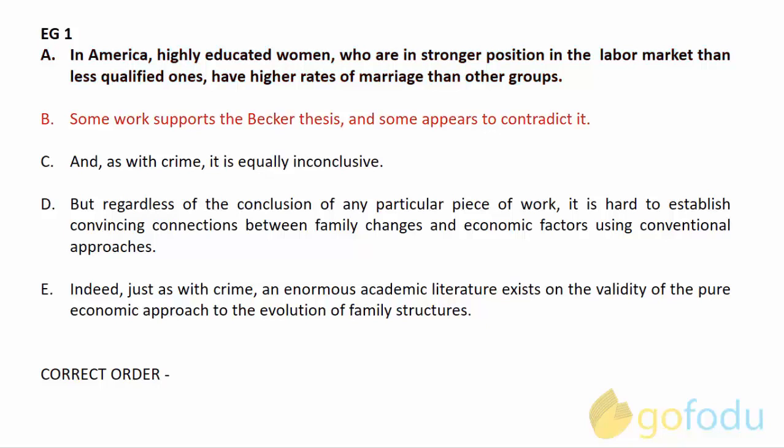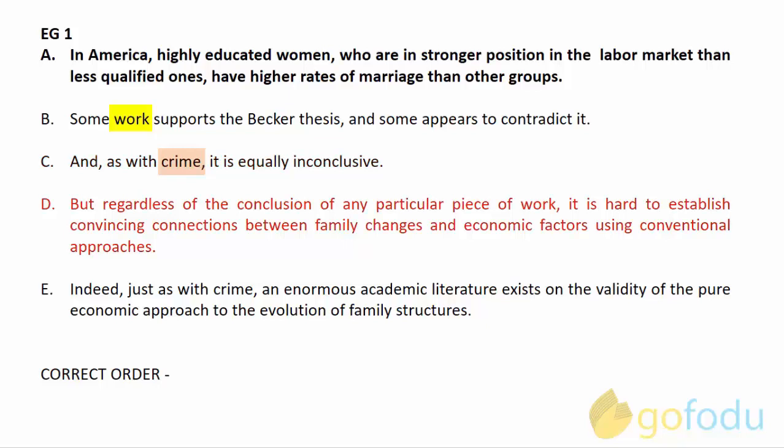Option B says, some work supports the Becker thesis and some appears to contradict it. Here it is talking about some work which has not been introduced or mentioned in the first sentence. So this cannot be the second sentence. Option C says, and as with crime, it is equally inconclusive. Here, as with crime indicates that crime must have been mentioned before this sentence. So this also cannot be the second sentence.